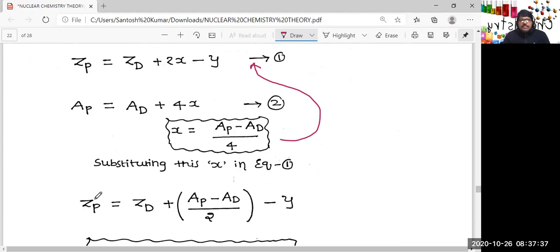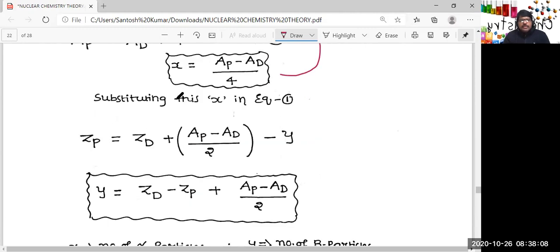And Zp is equal to this equation. The value of x I got, I'm putting here. So Zp is equal to Zd plus 2x, and here this is 2x, so in the denominator we have 4. That is clear, of course. So (AP minus AD) by 2 minus y. And what is y? Number of beta particles emitted. And if you want x, you can use this, or simply after getting y, you can use this. It is up to you.